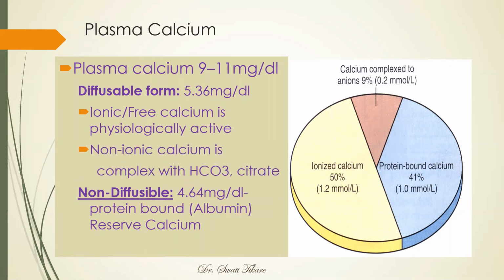Next, non-ionic calcium. It is present in complex with bicarbonates and citrates. It has a very small value. So this is how the plasma calcium is divided: diffusible and non-diffusible, and ionic and non-ionic calcium. So roughly you can see here, ionized calcium makes up about 50% of the total plasma calcium.